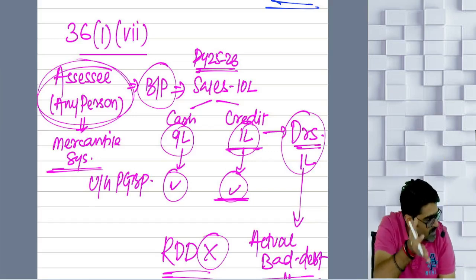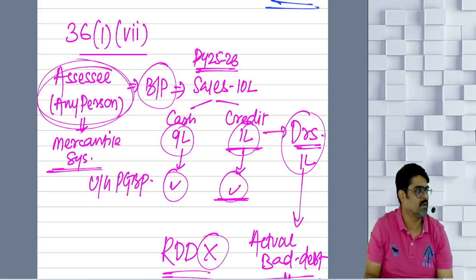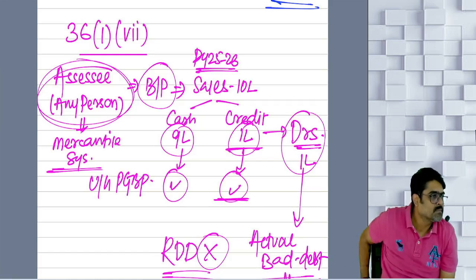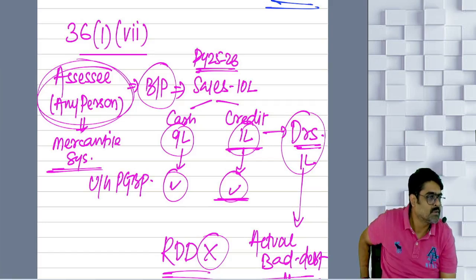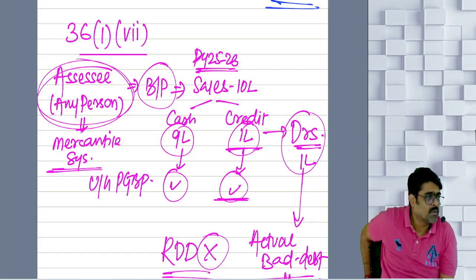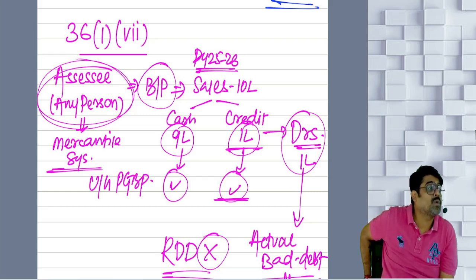And now the amount for which the deduction was availed, that bad debt, is later on recovered. Shouldn't it be taxed? So tax it as deemed PGBP income. Common sense, which is very uncommon. The bad debt recovery will be taxable as your business income. Yes or no? Only if it is out of that bad debt which was allowed as a deduction.